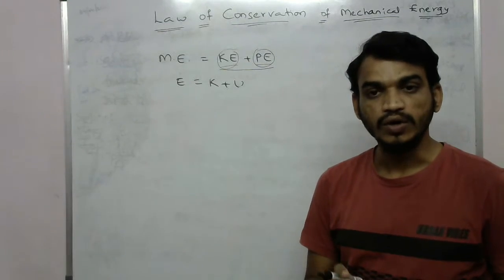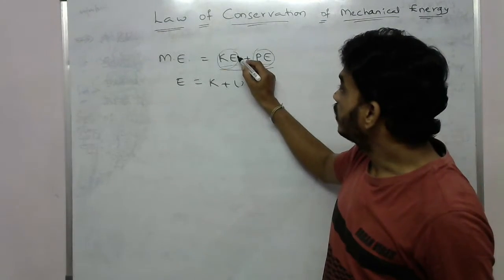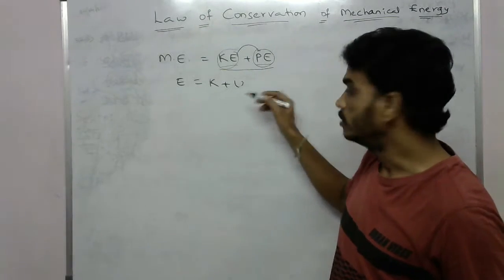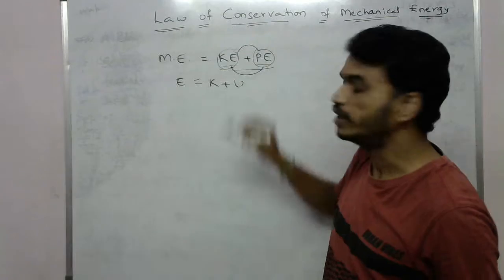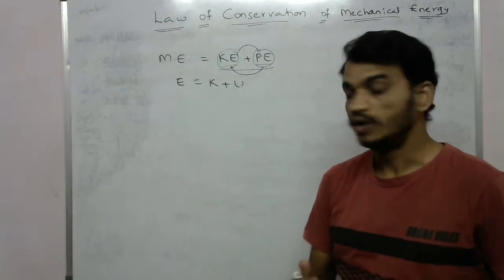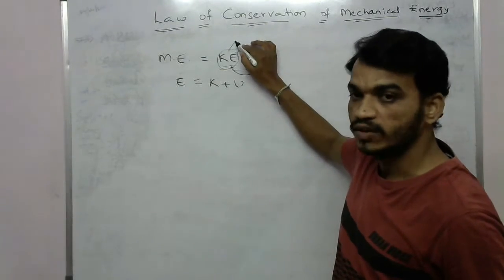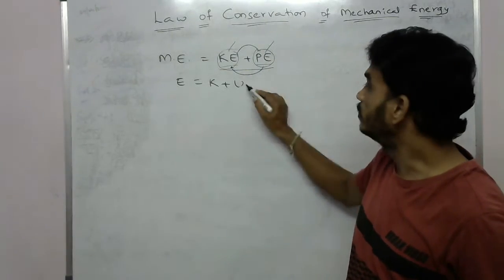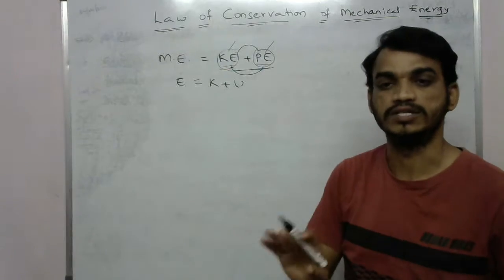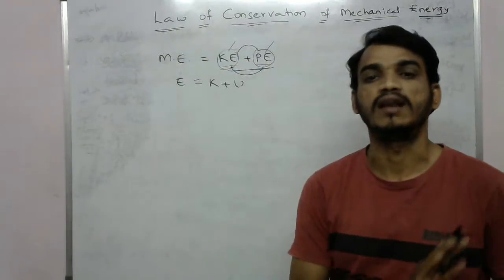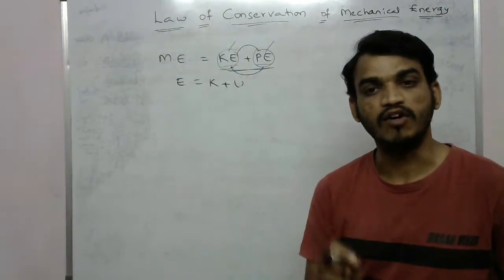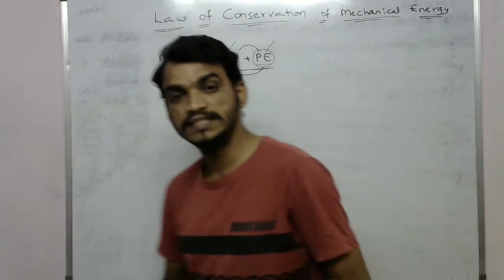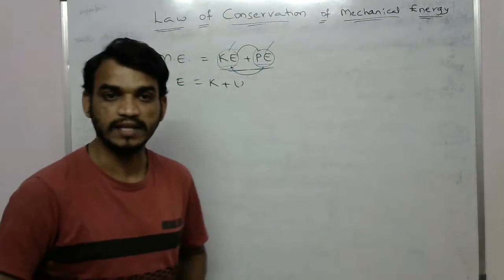That means the kinetic energy will be transformed into potential energy, or the potential energy will be transformed into kinetic energy. So one will either decrease or increase, and the other will also either decrease or increase, but the sum will not change. The mechanical energy will not change. So it is always the same at any point. This is the law of conservation of mechanical energy.